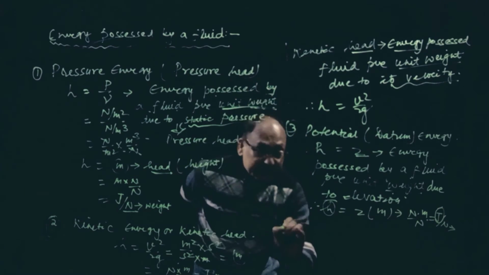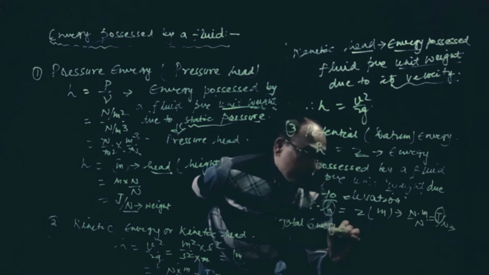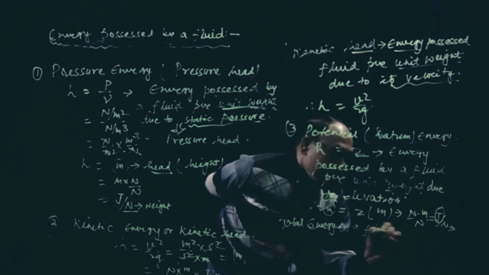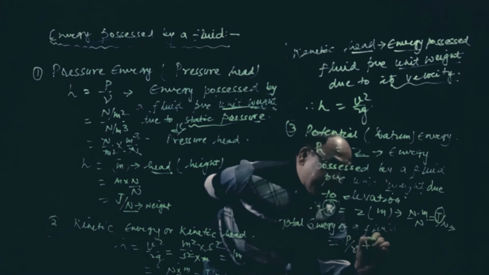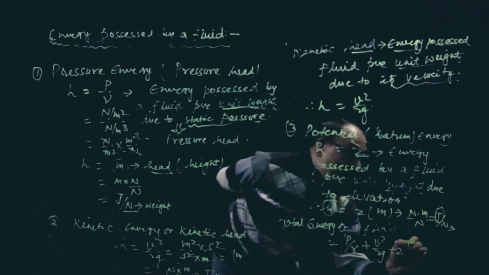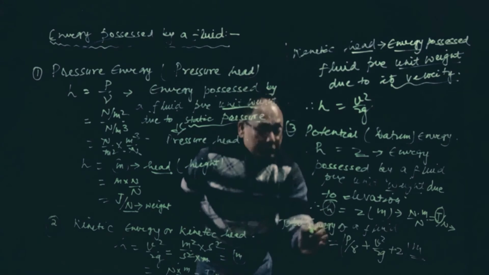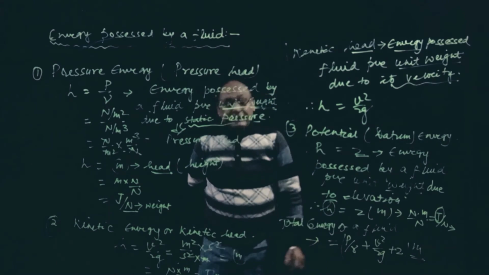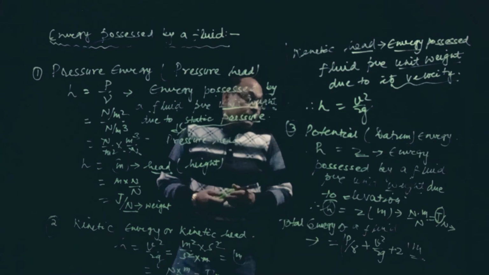So total energy of a fluid will be equal to P by gamma plus V square by 2G plus Z. All units will be meter only. We are going to derive this also. This is called the Bernoulli equation. In the next class, I am going to derive that equation. That is the sum of all the energies.